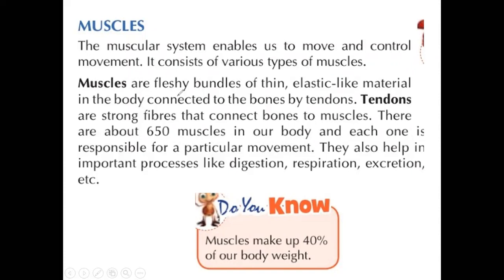Muscles are fleshy bundles of thin, elastic-like materials. With this elastic nature, we can move our body parts, such as hands and limbs, easily. The muscles are connected to the bones with the help of the tendons. Tendons are connected to the muscles.